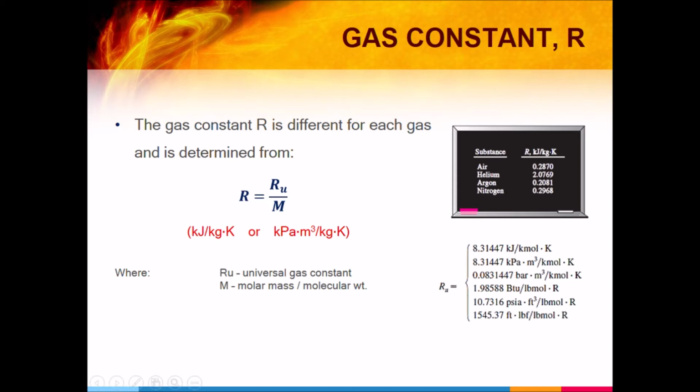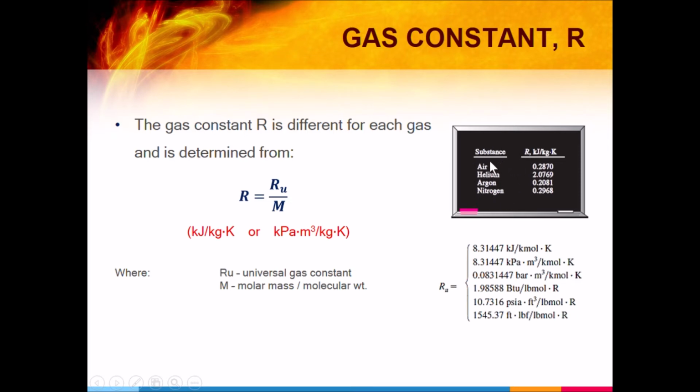Ang universal gas constant natin is 8.31447 kilojoules per kilomole Kelvin, or same lang, 8.31147 kilopascal cubic meter per kilomole Kelvin. And then ito naman yung other derivation, yung last three derivation niya in English units. Tapos ito, meron tayong mga example of some substance.